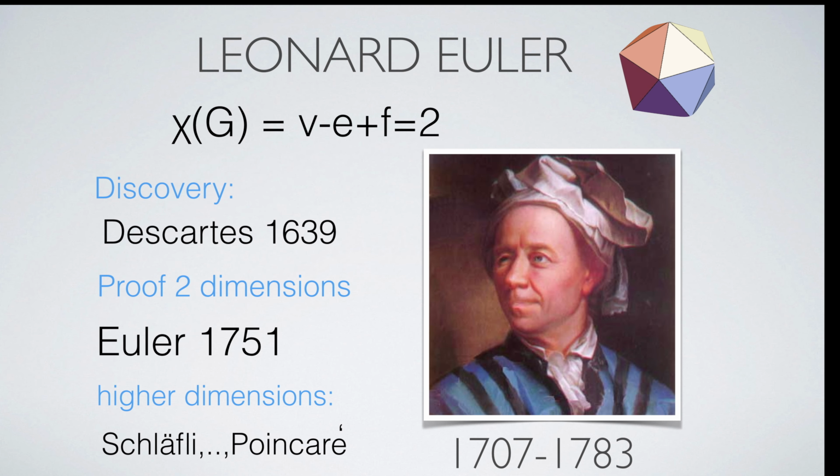Even so, Platonic solids were studied in ancient Greece already. The Euler polyhedral formula has not yet been known at that time. The Euler characteristic is named after Leonhard Euler, who first proved the famous formula V minus E plus F equals 2 in the planar case. More than 100 years before Euler, René Descartes discovered some of the relations already, wrote it down in a secret diary, but did not prove it. The formula was extended to higher dimensions, starting with Ludwig Schläfli and Henri Poincaré.